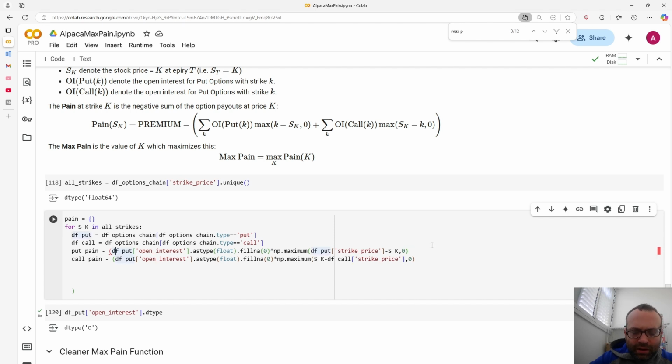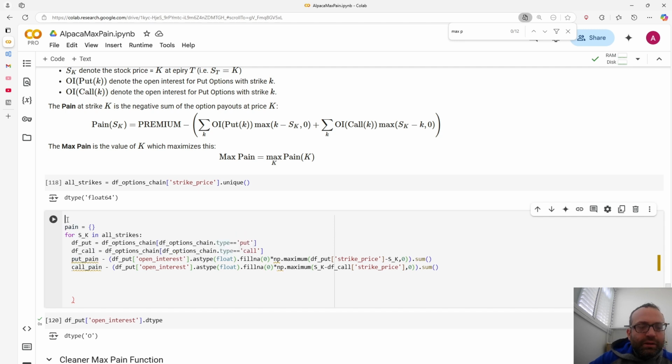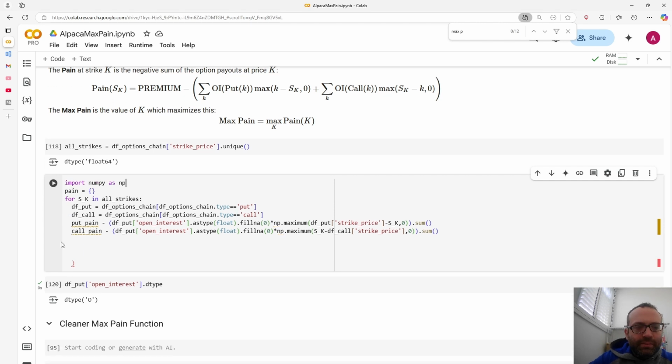So this is with the sum over all these guys, and here we sum over all these guys, and I guess I don't have numpy, so import numpy as np. I probably did something wrong. Does this work? So I have the call pain and put pain.